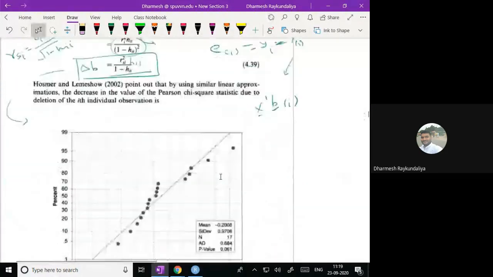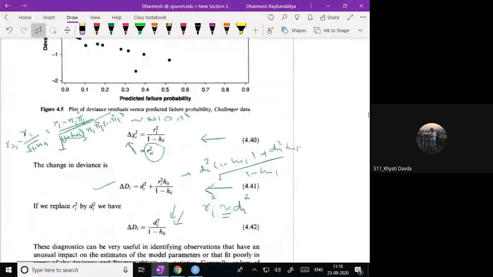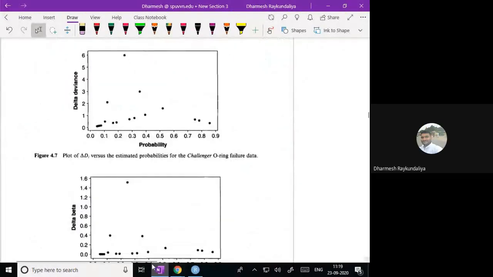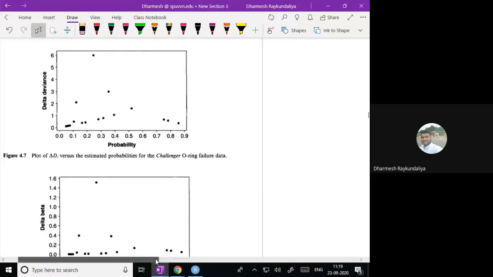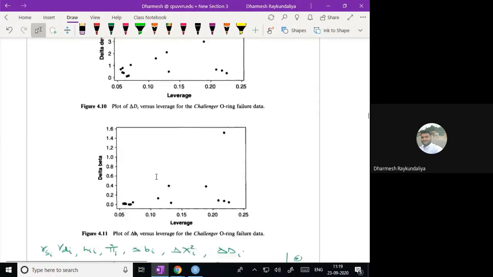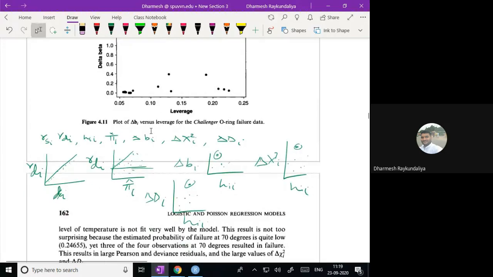Is that okay? Yes, sir. If you have any query, because this is the end of binary logistic regression. If you have no query, then we will switch over to the new concept called multinomial logistic regression. Any questions?